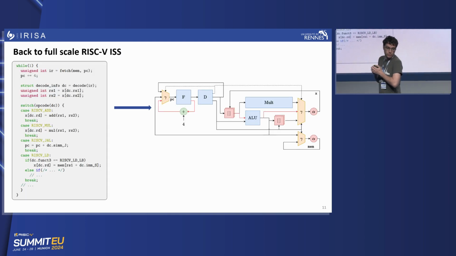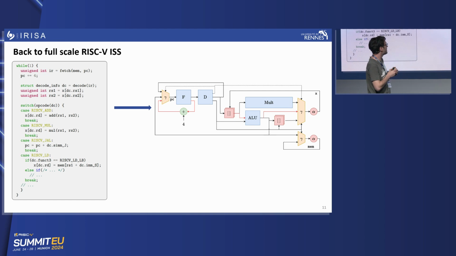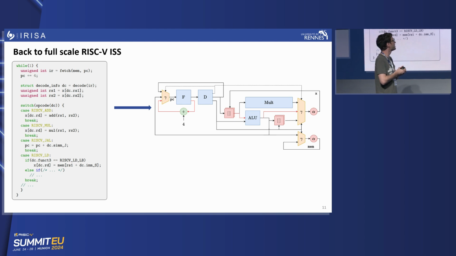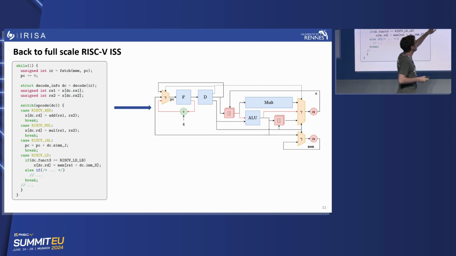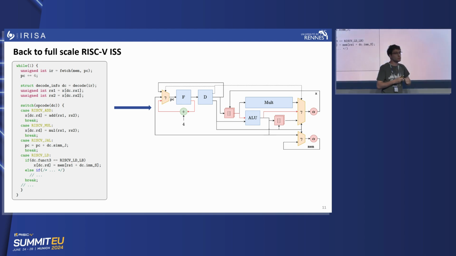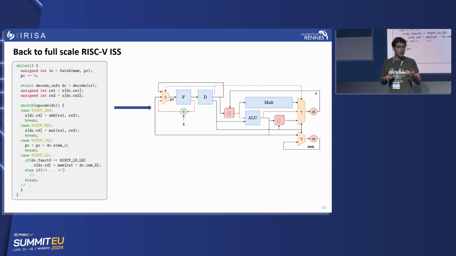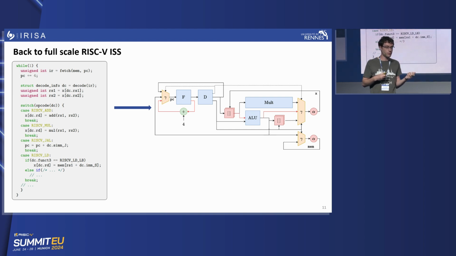So if we go back to a full-scale RISC-V instruction set simulator, we have the while loop, with a huge switch case that decodes all the instructions of your ISA. It will translate again in the internal representation that we have. So we can see a first multiplexer here that is used to decide what is the next PC value, so either PC plus 4, or the result of a direct branch or a conditional branch.